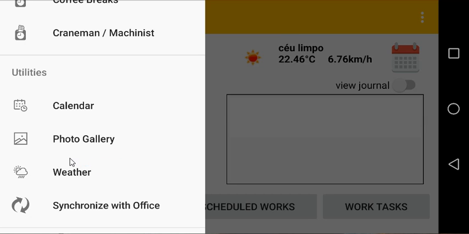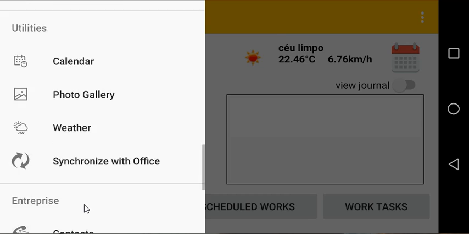You can also see the weather conditions for the region where the construction site is located, and the last one is to synchronize with the office. This menu option is here for cases where the internet connectivity is not the best and what was logged needs to be synchronized later with the office.